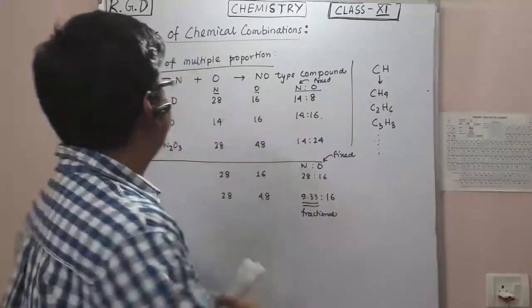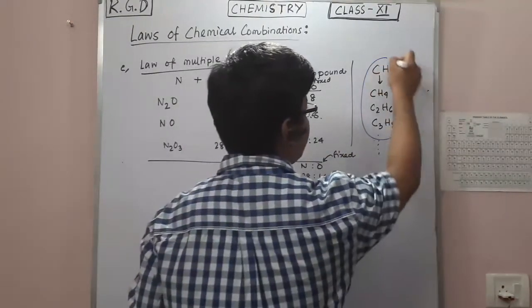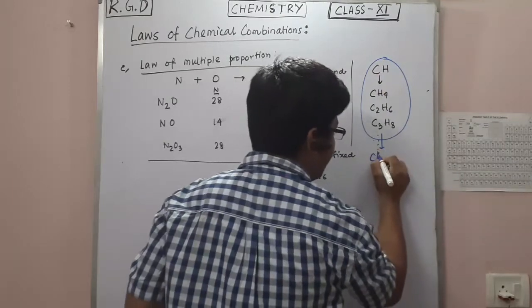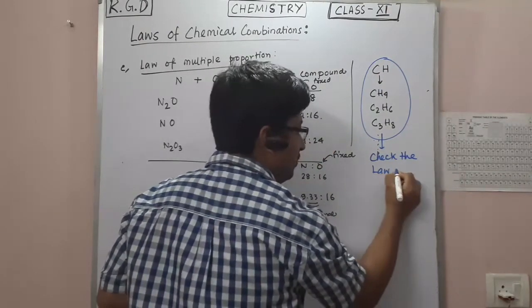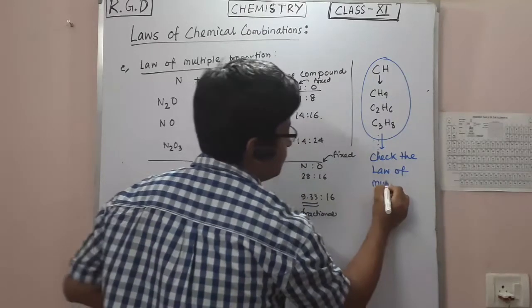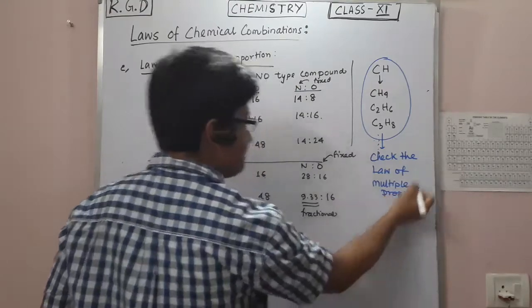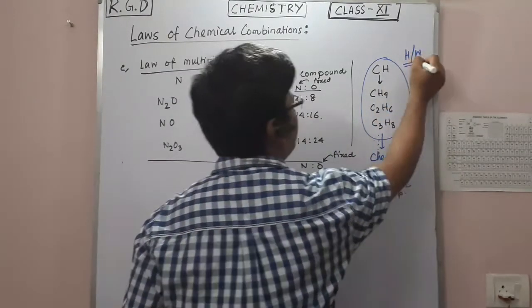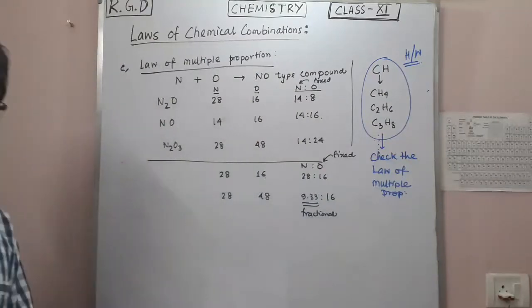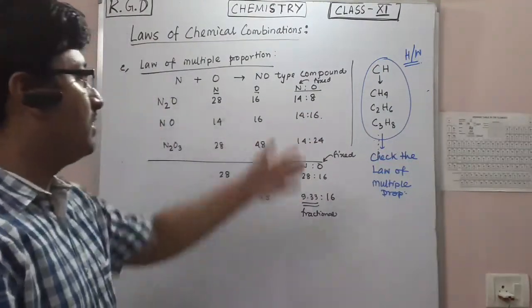Let's check whether the law of multiple proportion is valid or not. This is the homework. Let me know what happens if you take the hydrocarbon series.